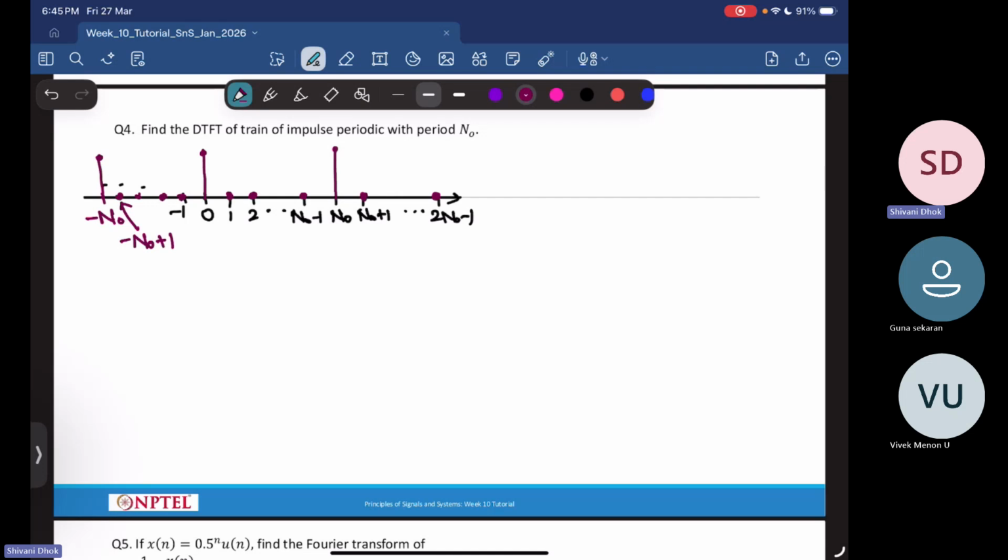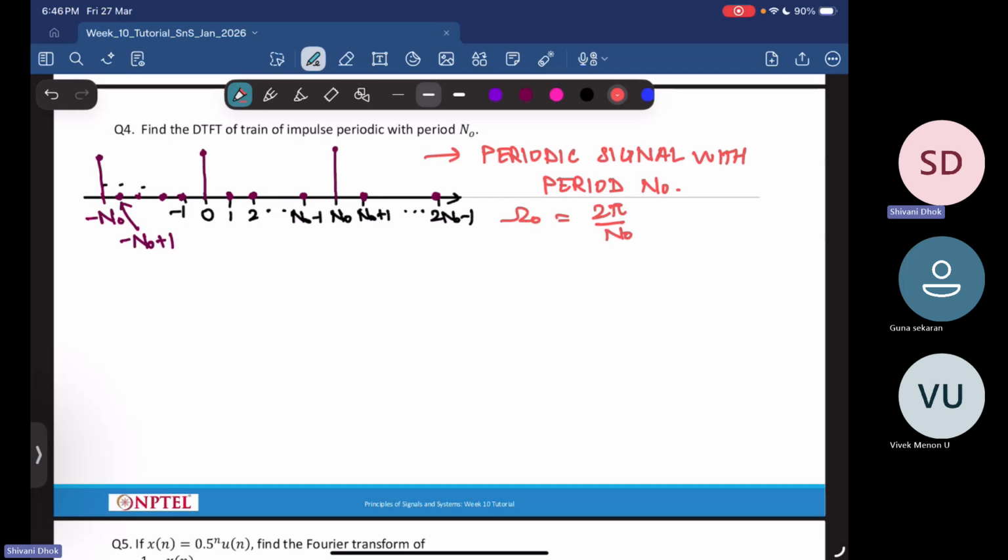So this is a periodic signal with period n naught. So your fundamental angular frequency will be omega naught, which is 2 pi by n naught.